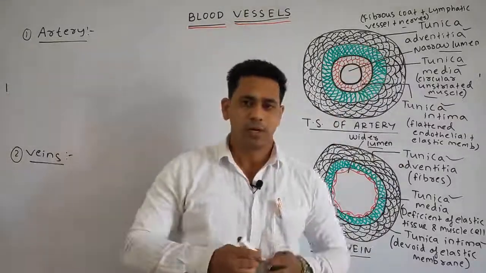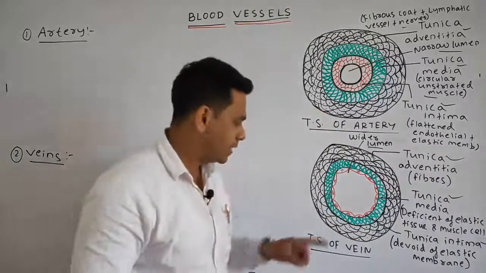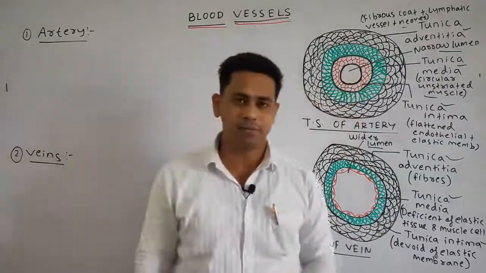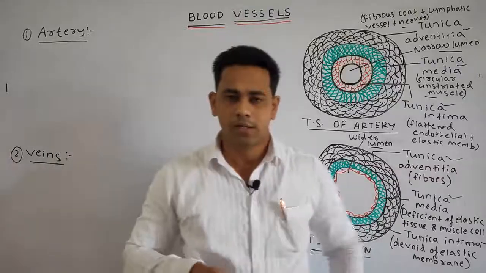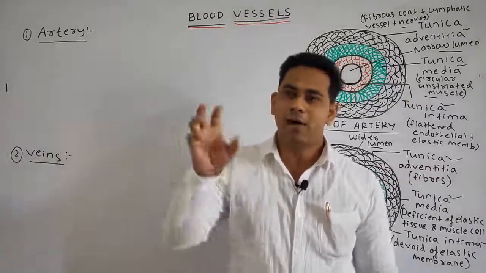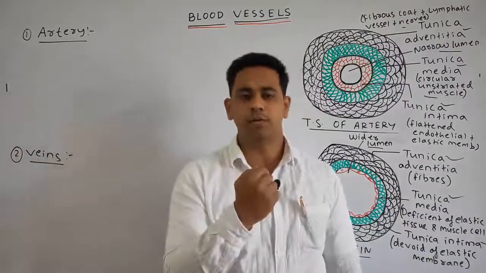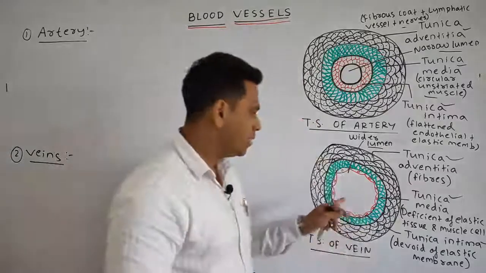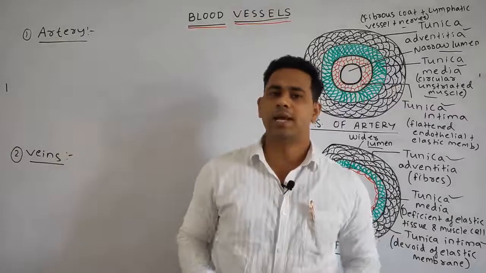Lumen means the space through which the blood flows. That lumen in the case of the vein is much wider as compared to the artery. When you come to our college, in the laboratory we will see how the artery and the veins look. If the lumen is small, obviously that is the artery. If the lumen is bigger, then you can identify it as the vein. Okay, so let's write our first point.